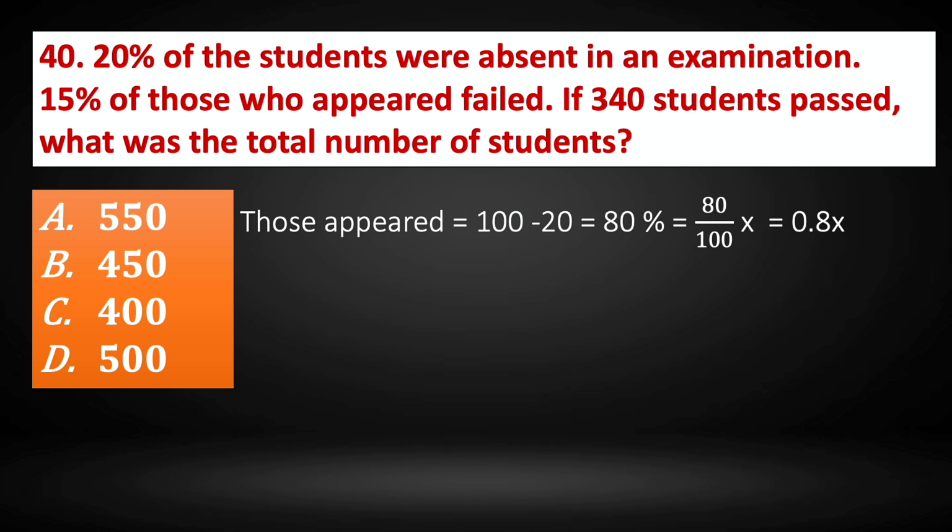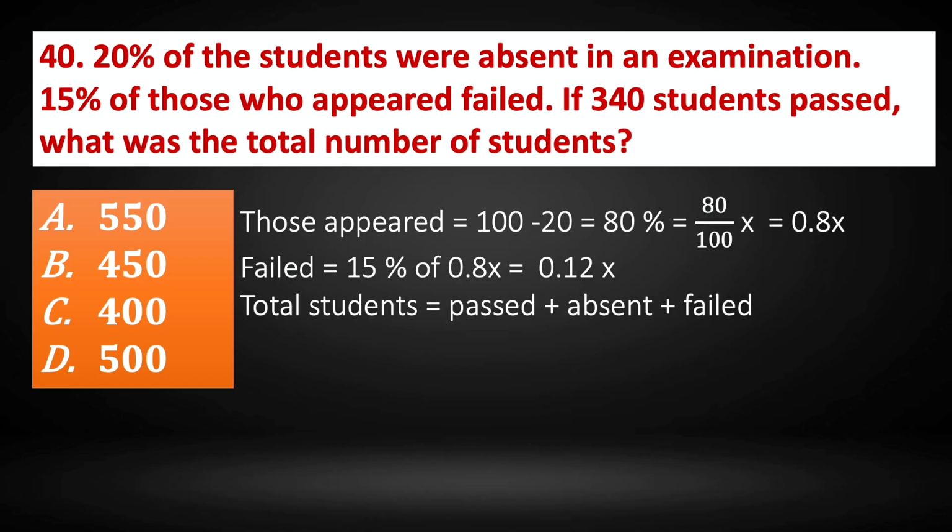So that is 0.8x. Those who appeared is 80 by 100 of x. Let x be the total number of students. Now those who failed is 15% of those who appeared. So failed is 15% of 0.8x, that is 0.12x. The total number of students will be those who passed plus those who were absent plus those who failed. Total number of students is x. Those who passed is 340, which is given, and those who were absent is 20 by 100 x, that is 0.2x, and those who failed is 0.12x.